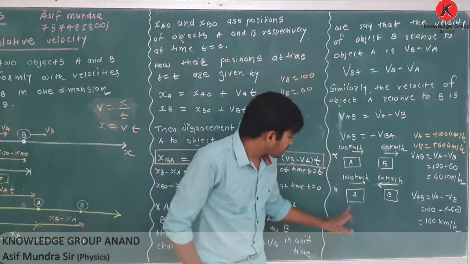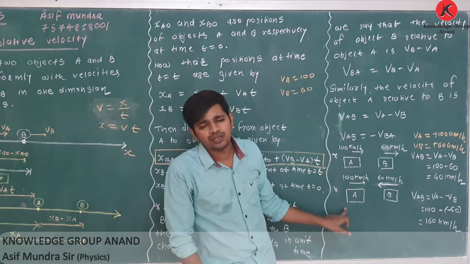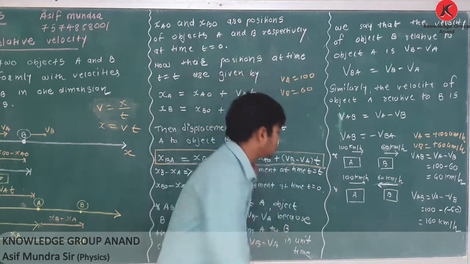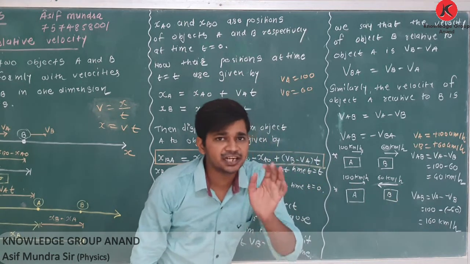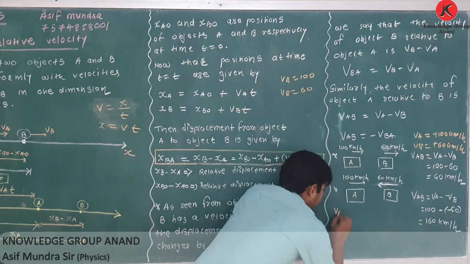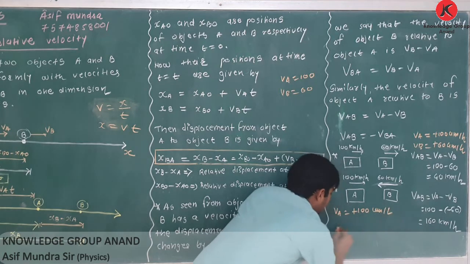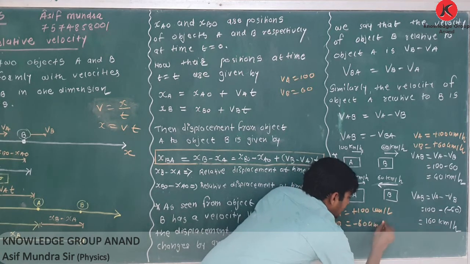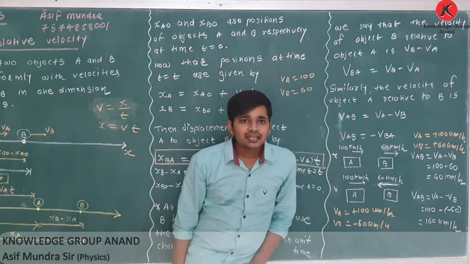Another example: if A and B are moving in opposite directions, A in this direction and B in this direction, then remember, when two objects are moving in opposite directions, take one as positive and the other as negative.